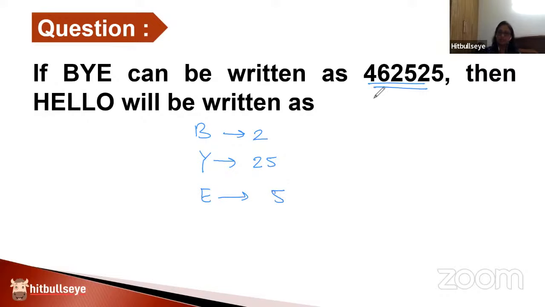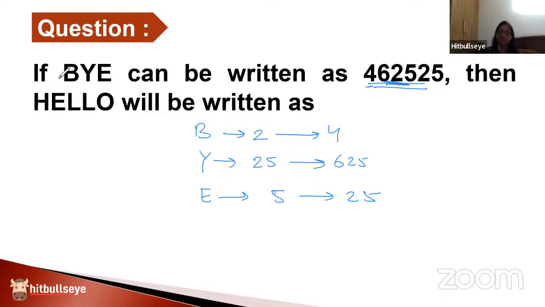I do not see 2 there, but I see a 4. I do not see 25 there, but I see a 625. I do not see a 5 there, but I see a 25. What does that mean? All these numbers have been squared. The square of 2 is 4, the square of 25 is 625, the square of 5 is 25. So that's the logic that the question is running on.